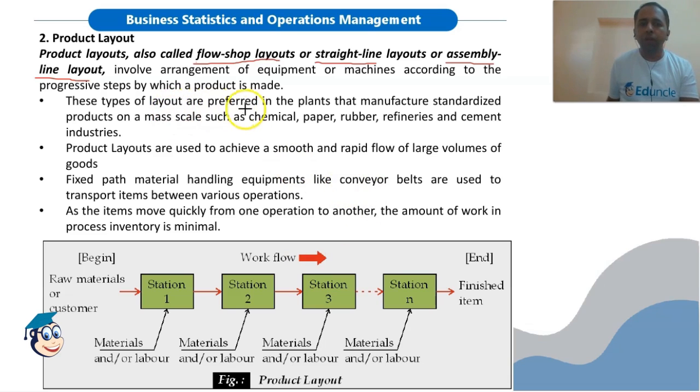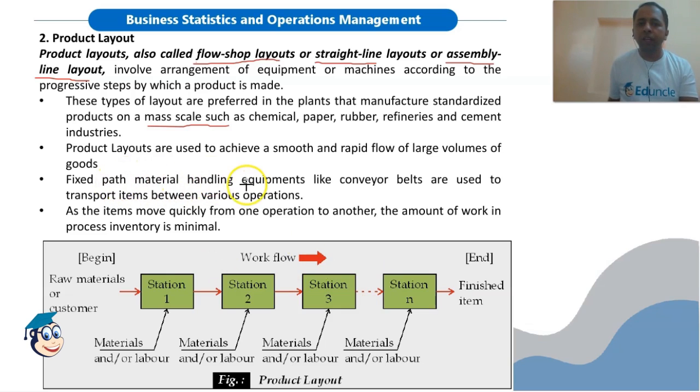These types of layout are preferred in plants that manufacture standardized products on a mass scale. So for mass scale production, like in chemical, paper, rubber, refineries, cement industries, or in power plants, we will use this type of layout where we need high output. Product layouts are used to achieve a smooth and rapid flow of large volumes of goods because there is no stoppage here. With the help of material handling devices like conveyor belts, the goods are moving non-stop from one workstation to another workstation. So there is no stoppage of work, hence we are getting mass production.